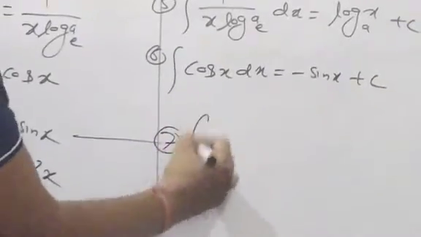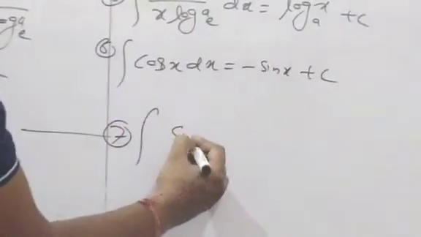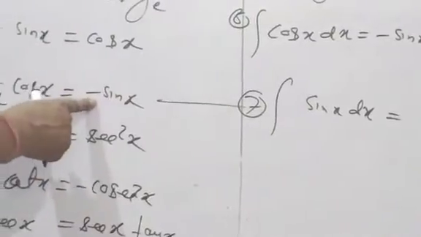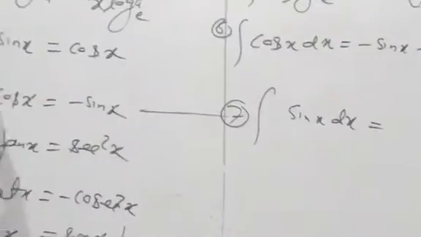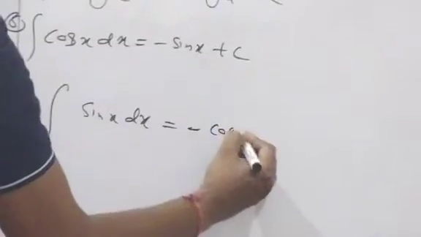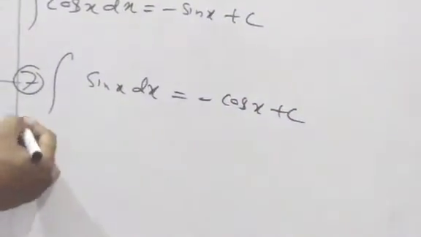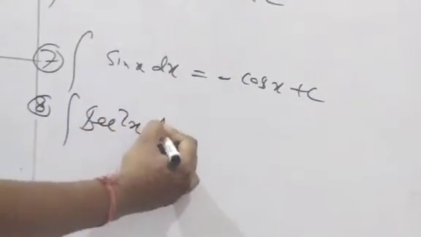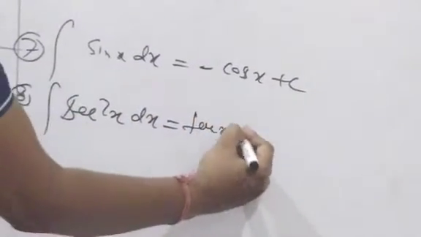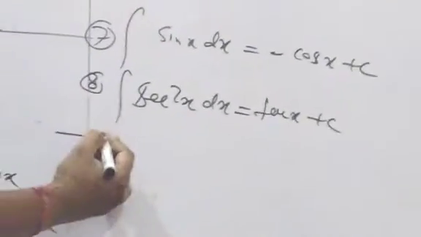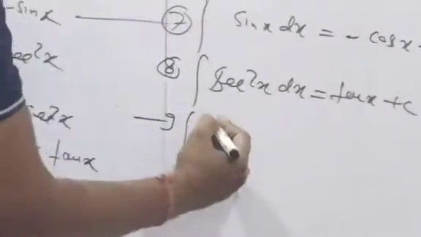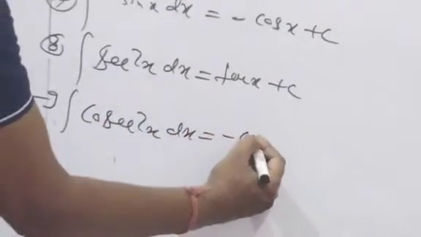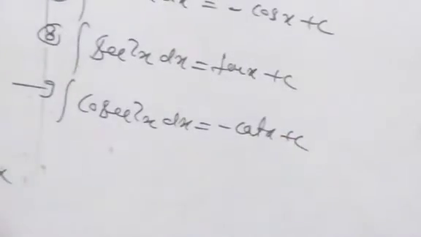Now integration of sin x dx. There is a minus, but I am writing plus. This minus multiplied this side. Sin x means minus cos x plus c. Integration of sec square x dx is equal to tan x plus c. And next, integration of cosec square x dx is equal to minus cot x plus c.